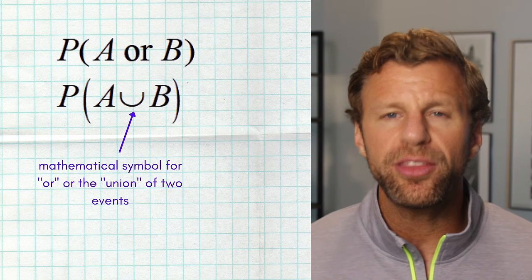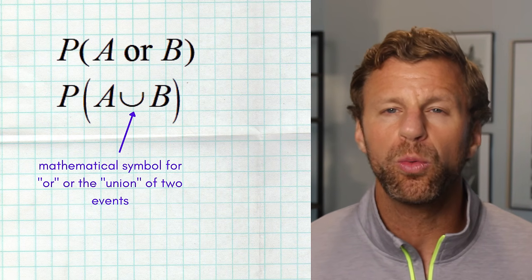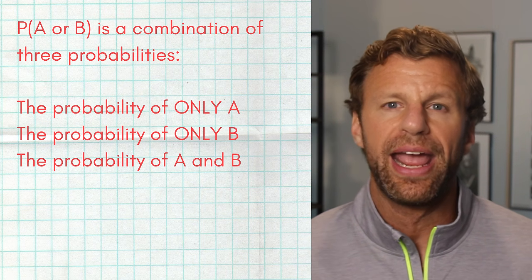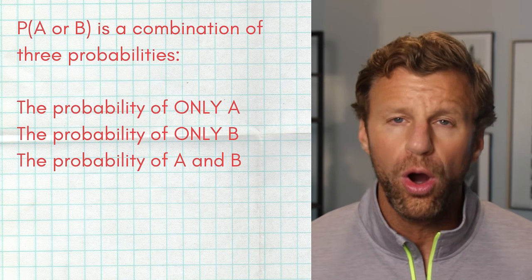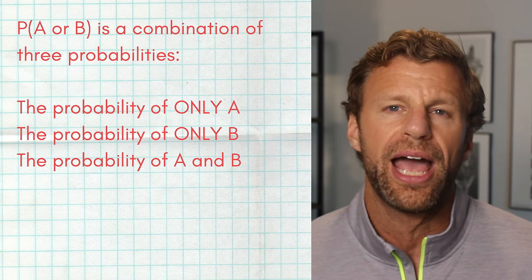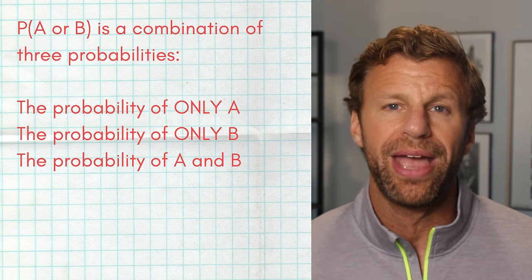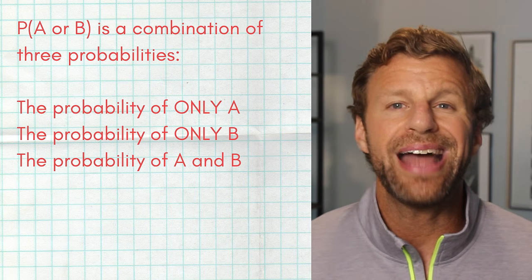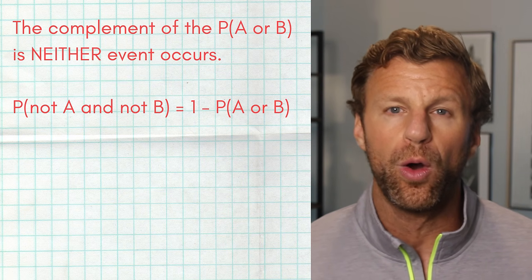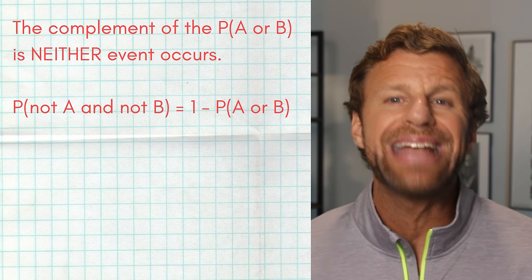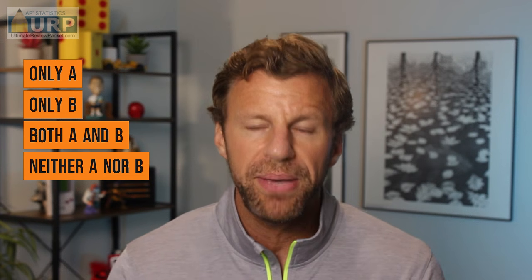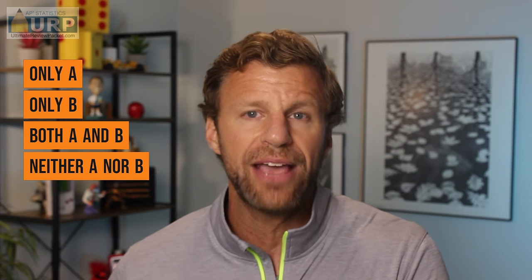Now, when we're asked to find the probability of A or B, what we're really looking for is the probability that event A only happens, or the probability that event B only happens, or the probability that both A and B happen. Now, the complement of the probability of A or B is the probability that neither event happens. So if you think about 2 events, A or B, there are 4 things that can happen. A only happens, B only happens, A and B happen, or neither happens.